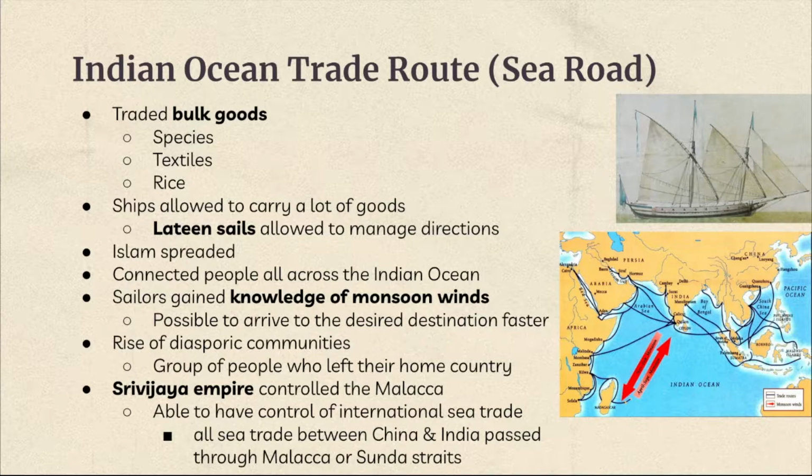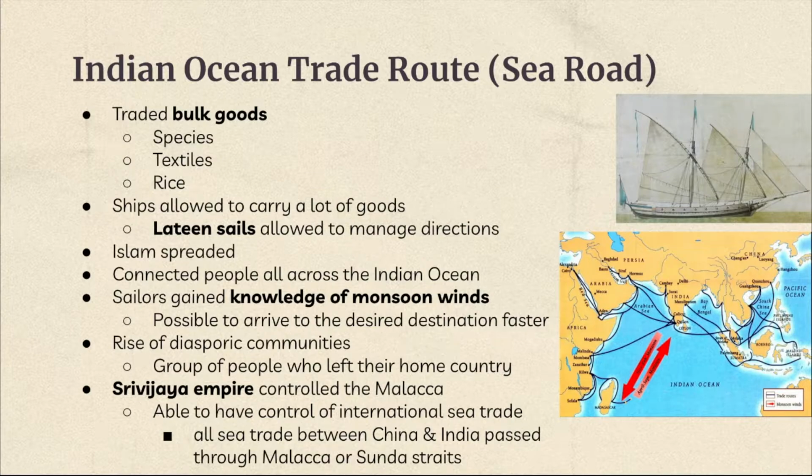An effect of the Sea Road was that the sailors were able to gain knowledge of monsoon winds as they had to travel across the ocean many times. The sailors were able to learn about the monsoon winds, which made it possible to arrive at their destination faster. And the Sea Road caused the rise of diasporic communities. The diasporic communities are known as the groups of people who left their home country. They were basically the people who started to spread their culture and traditions.